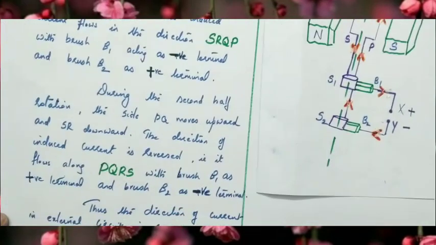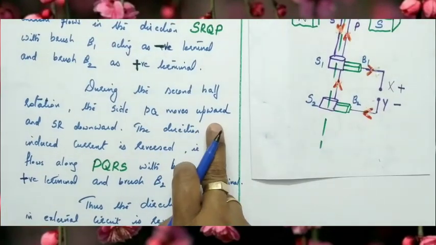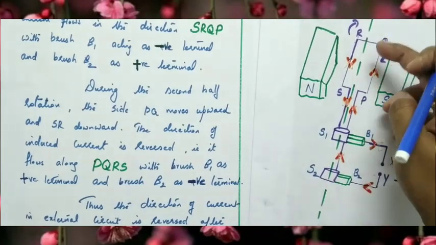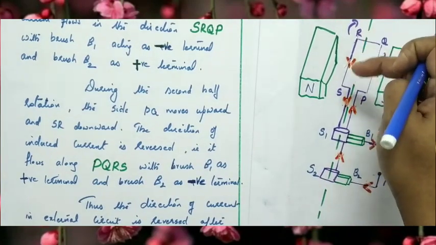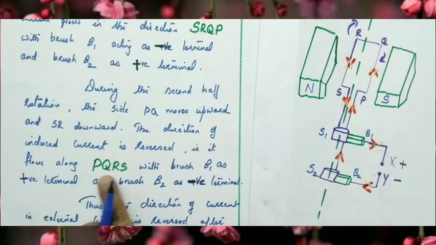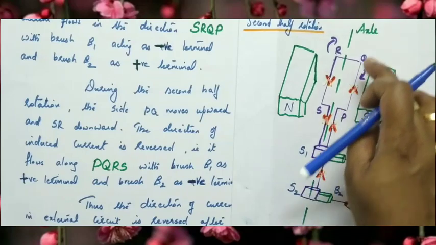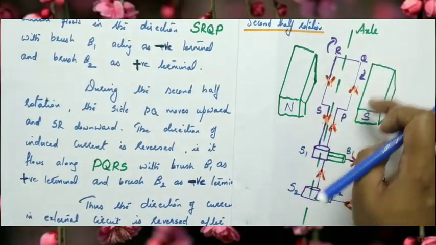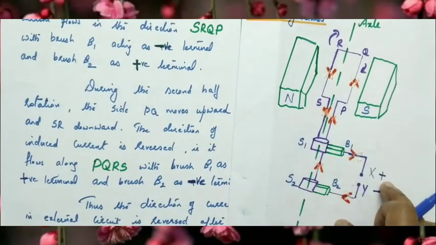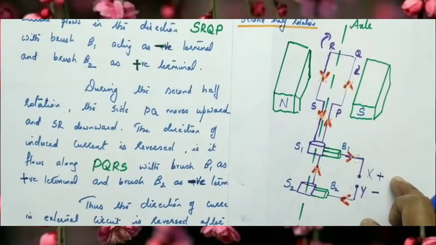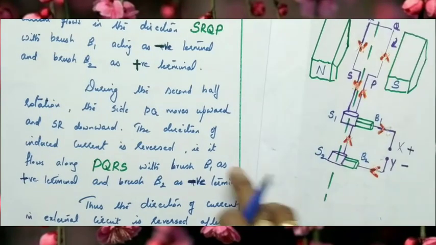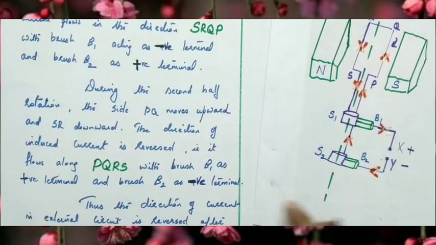So during the second half rotation, the side PQ moves upward and side SR moves downward. The direction of induced current is reversed. That is, it flows in which direction? PQRS. That is the direction of current. So the brush B1 acts as the positive terminal and the brush B2 acts as the negative terminal.